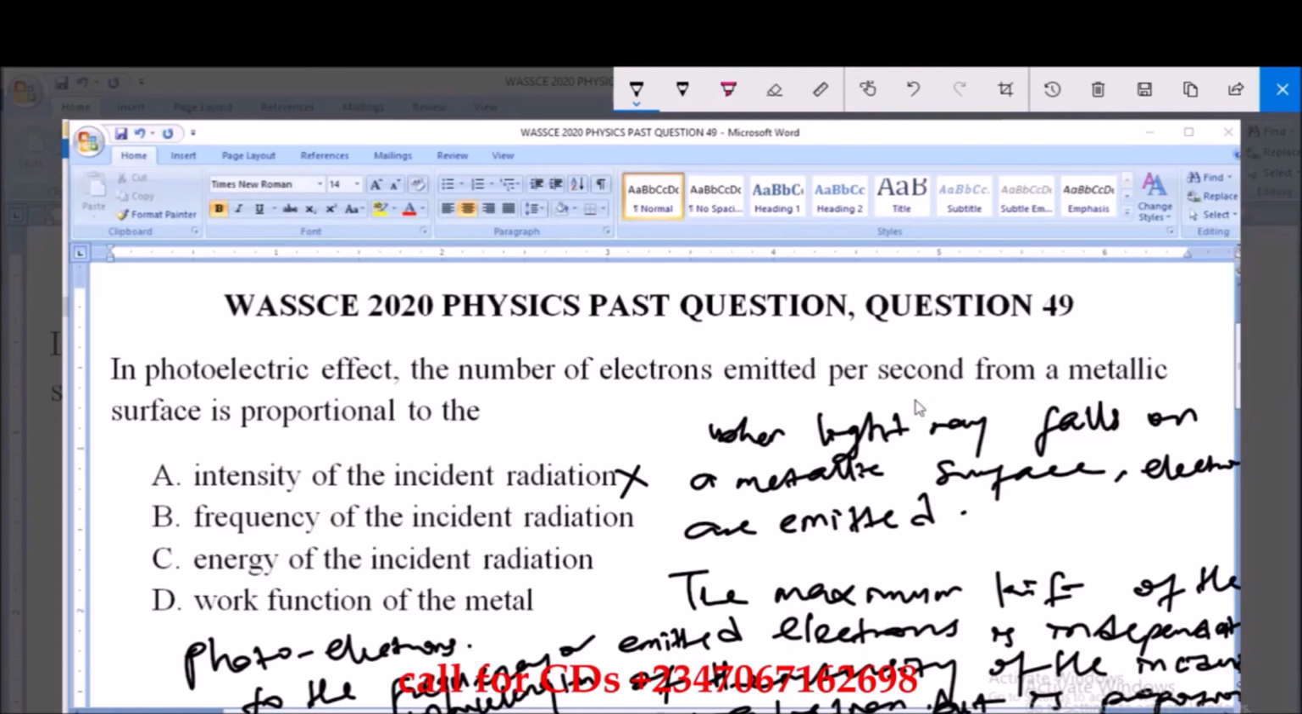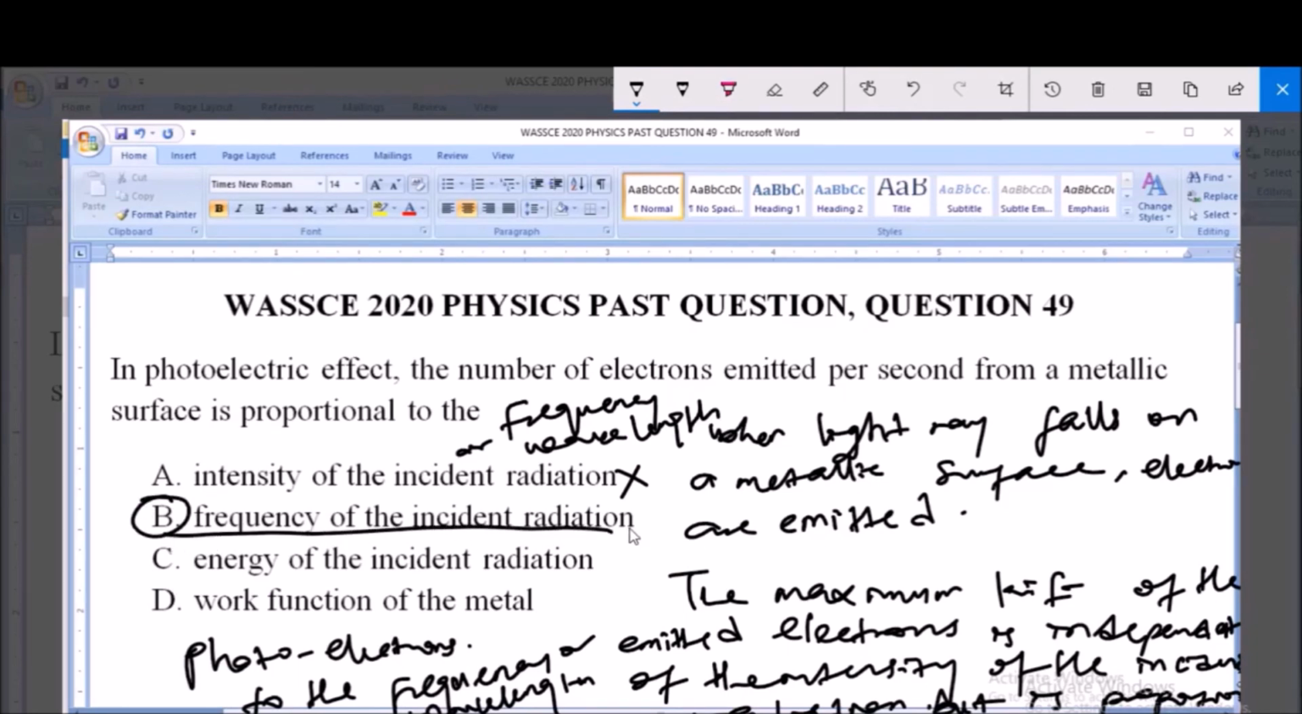So therefore in the photoelectric effect, the number of electrons emitted per second from a metallic surface is proportional to the frequency, or to the wavelength of this incident light. And from the options here, frequency of the incident radiation is given to us, so we pick it as our answer. So the answer to this question is option B. It does not depend on the intensity at all. So the answer is option B, the frequency of the incident radiation.